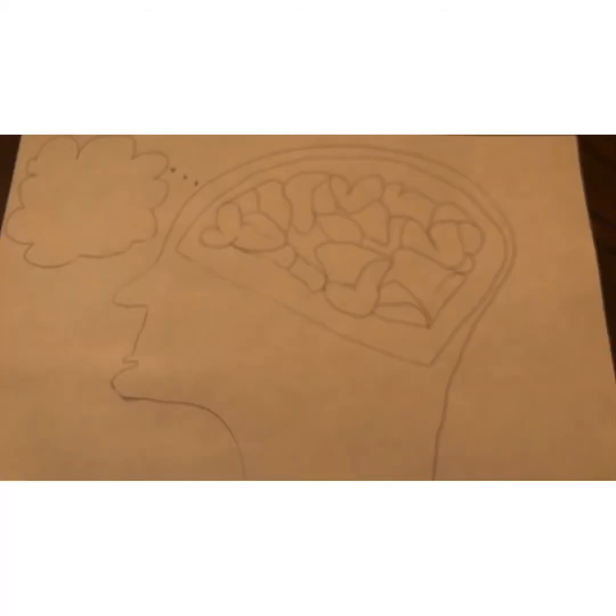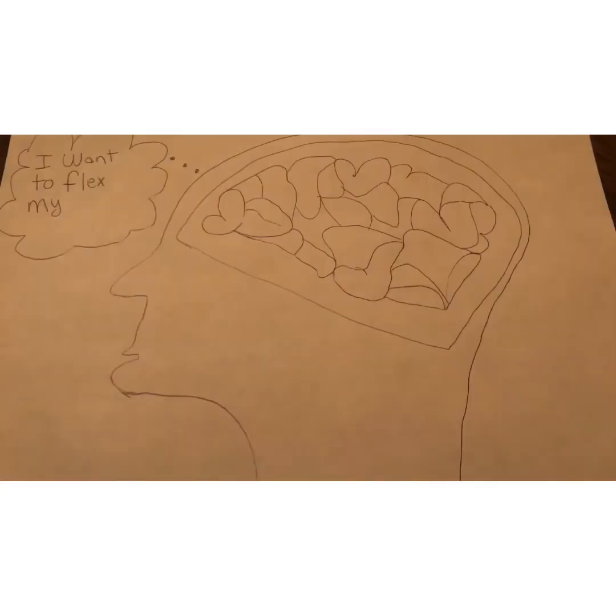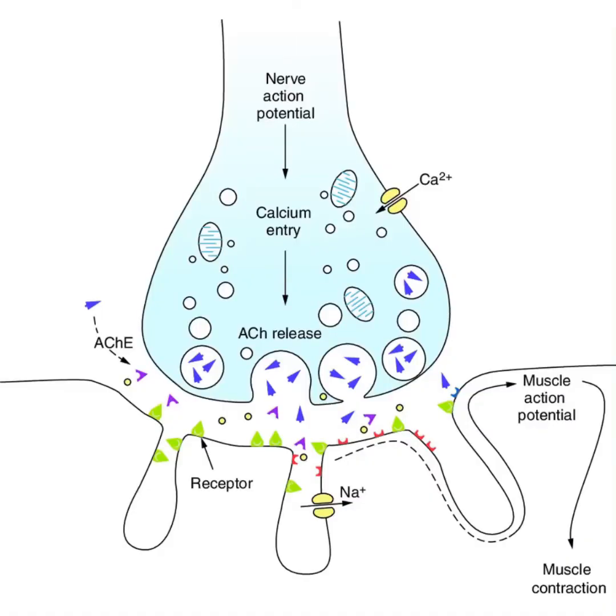I want to flex my muscle. First, the signal travels through the motor neuron to the neuromuscular junction. When the action potential reaches the neuromuscular junction, acetylcholine is released into the synapse. Nicotinic receptors and acetylcholine bind on the motor end plate.